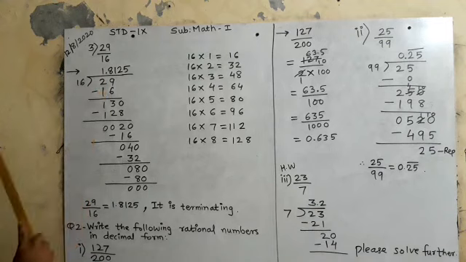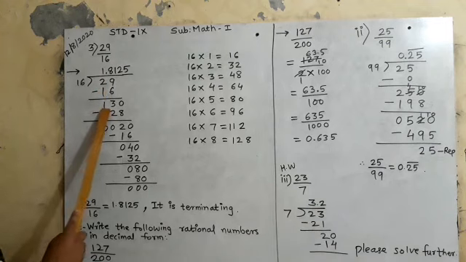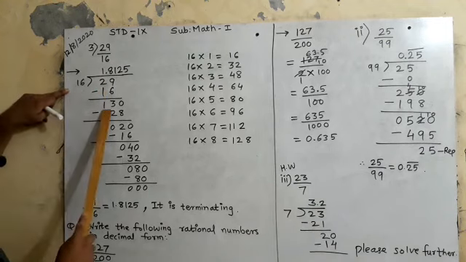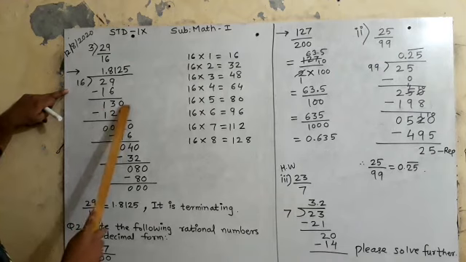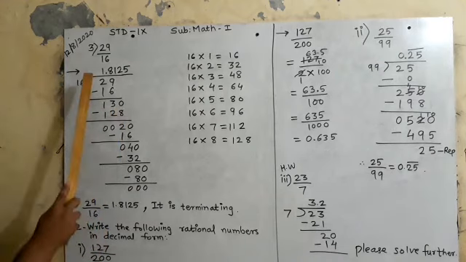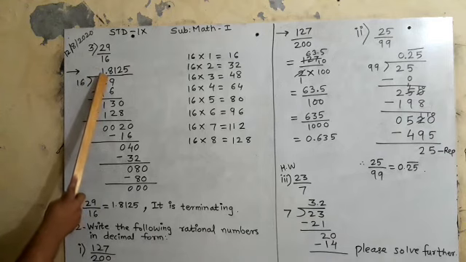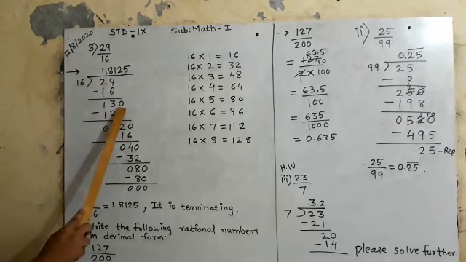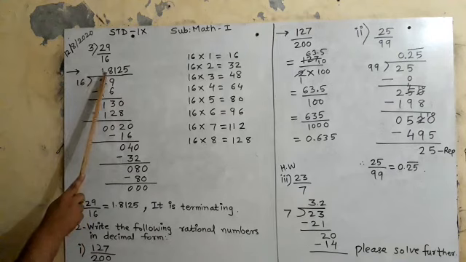16 ones are 16. How much is left? 13. Can 13 come in the 16 times table? No. So I will increase this 0. ये 0 बढ़ाया गया, इसलिए ये डेसिमल पॉइंट दिया गया. Is it clear? If you have increased this 0, then you have to give this decimal point. Is it clear? Now it is 30.